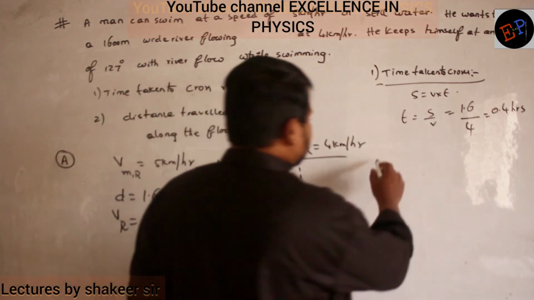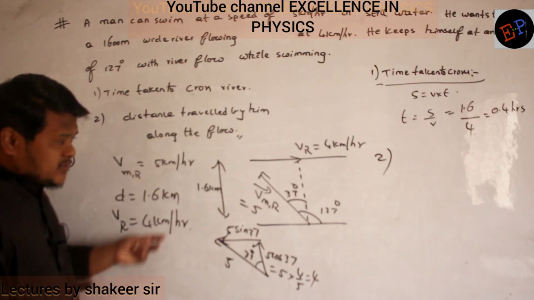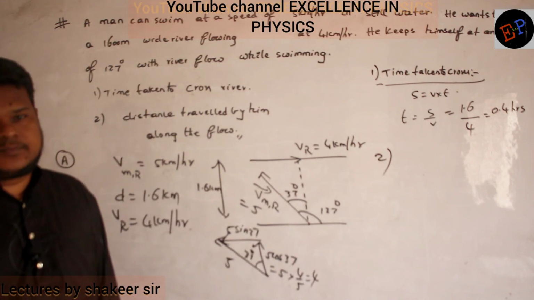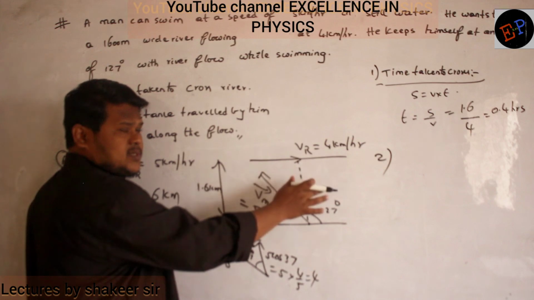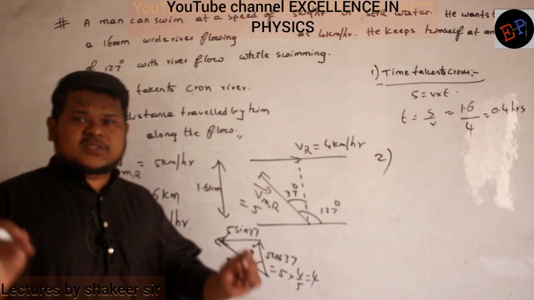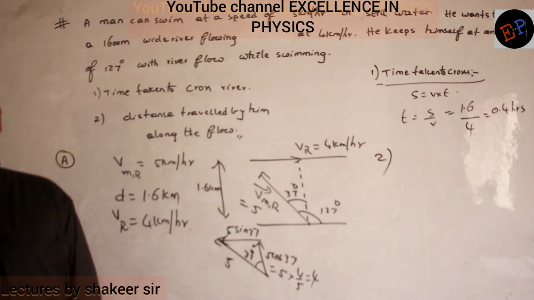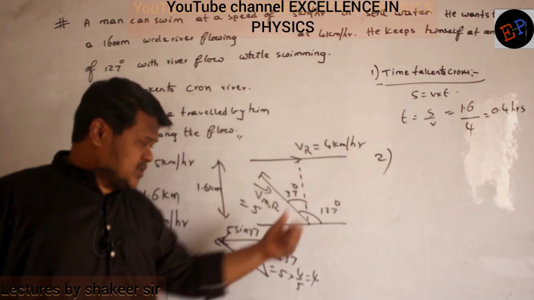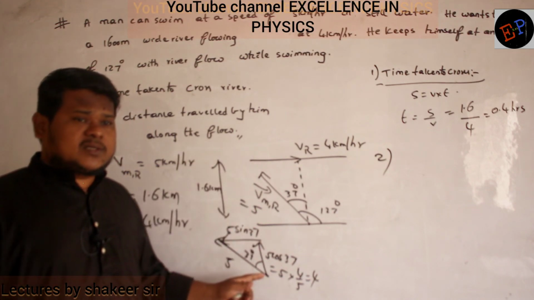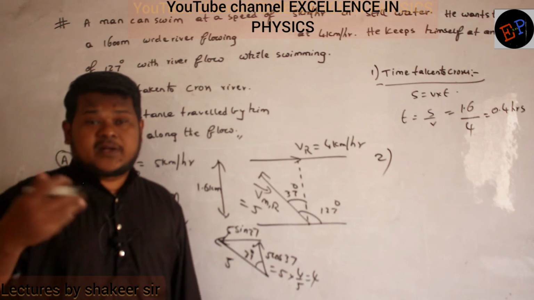Second question. What is the second question he is asking? Distance travelled by him along the flow. So in the flow direction, this person will travel how much distance? Flow direction means the river is flowing in this direction. So in this direction, either towards right side or left side, how much distance will this person travel? So in horizontal direction, which velocities are present? River velocity is present. 5 sin 37 is also present, no? And these two velocities, are they in same direction or opposite direction? Opposite, so definitely you have to subtract. Then only you will get a net velocity.